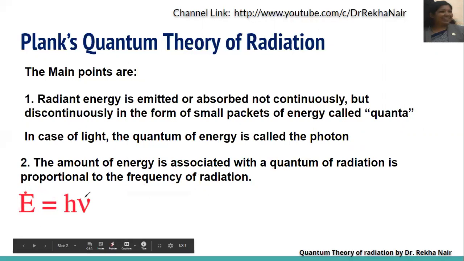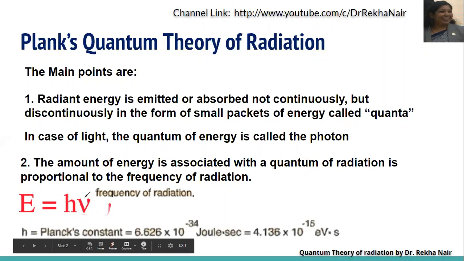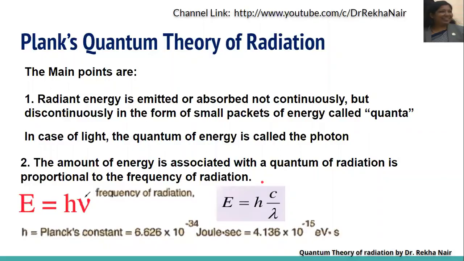E is the energy of the radiation, h is Planck's constant, and nu is the frequency of radiation. h is Planck's constant, whose value is 6.626 into 10 to the power minus 34 joule second, or 4.136 into 10 to the power minus 15 electron volt second. Nu is frequency, and we know that frequency is equal to c upon lambda. So we can write it as E is equal to hc upon lambda.